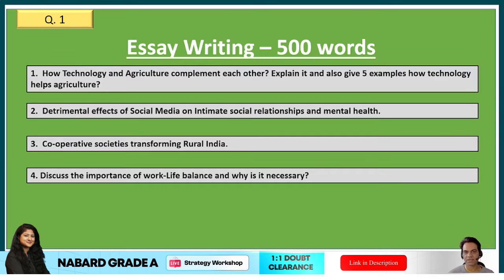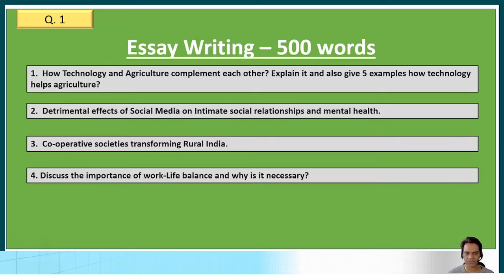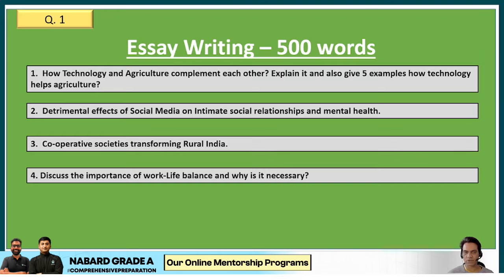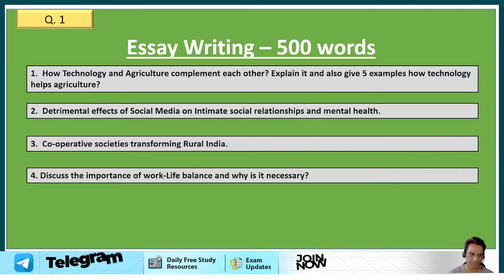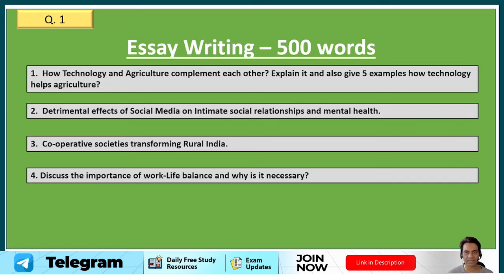The first question was essay writing. So one by one, we'll be discussing all the topics. First topic was how technology and agriculture complement each other, and explain it and also give 5 examples of how technology helps agriculture. Second was detrimental effects of social media on intimate social relationships and mental health. Third was cooperative societies transforming rural India, and discuss the importance of work-life balance and why it is necessary.